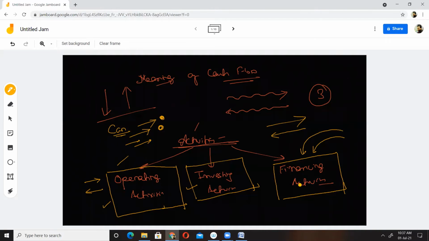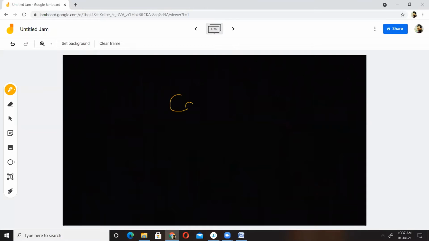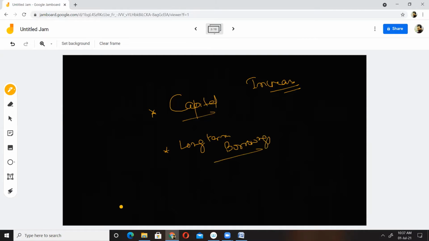Activities which will ultimately raise our capital, raise meaning increase our capital, as well as increase our long-term borrowings, or simply borrowings.